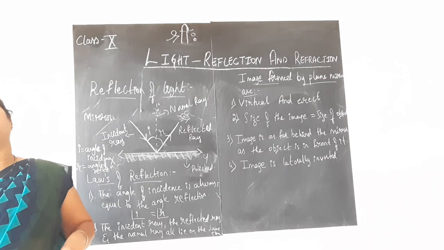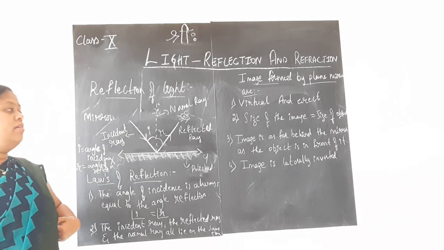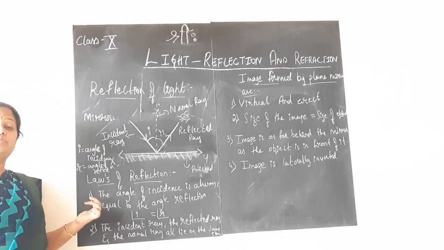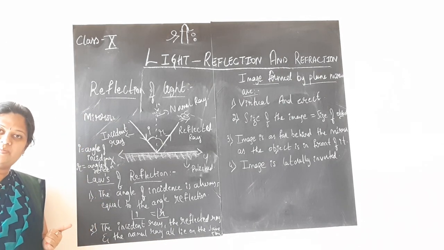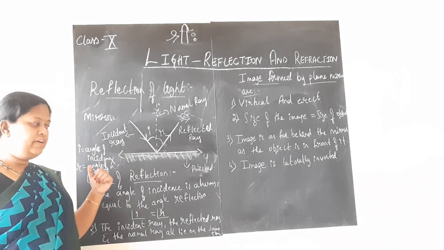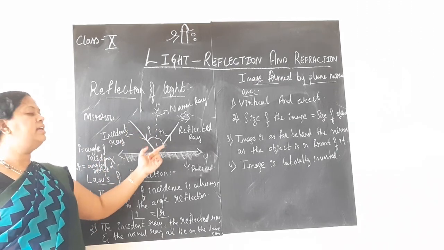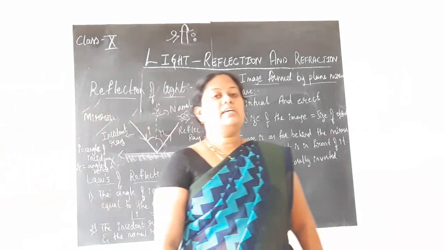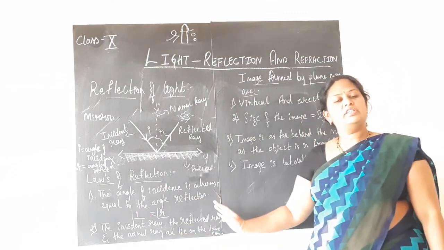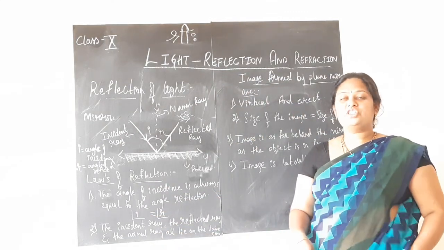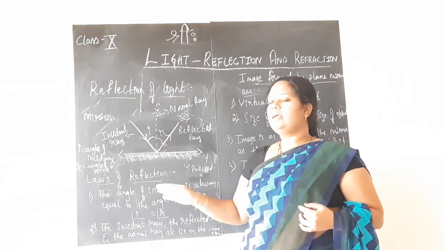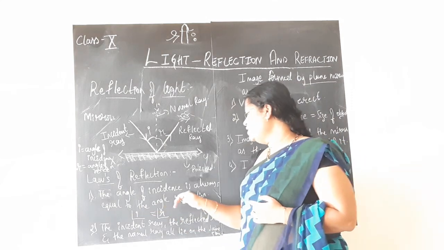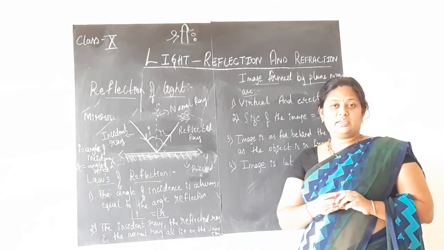So these are the two main points which you will have to remember in order to state the laws of reflection. This is also a repeatedly asked question in your exam. State the laws of reflection. In that case, you will have to draw the figure, show the normal ray, incident ray, reflected ray, mark the angle of incidence and angle of reflection, and say that the first point says the angle of incidence is always equal to the angle of reflection. The incident ray, the reflected ray and the normal ray drawn all lie on the same plane. Here, the angle of incidence is always equal to the angle of reflection, that is the first point.